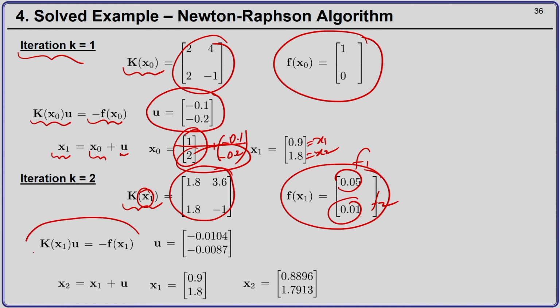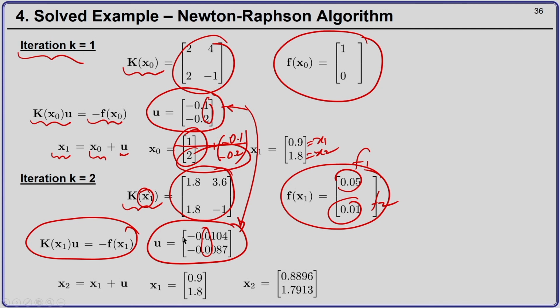Now, I solve for u again, and I get u as minus 0.0104 and minus 0.0087. Now, you can see clearly that u is decreasing already. Initially, the zeros were after the decimal point, now there are zeros after the first decimal place.